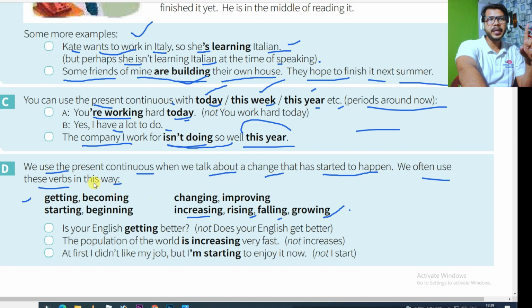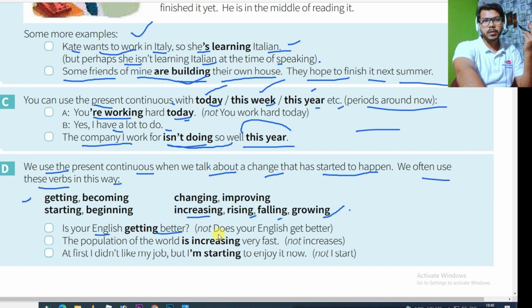Once again I'm going to repeat, we use present continuous when we talk about a change that has started to happen. If any change has started to happen, that is also present continuous. Like, is your English getting better? It means something is getting better, means the getting better process has been started. So you can use this phrase, like my English is getting better, his condition is getting better.